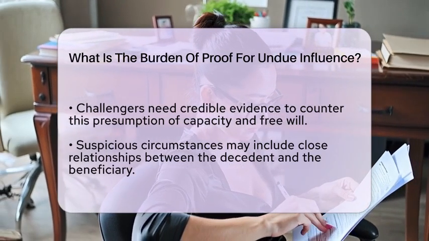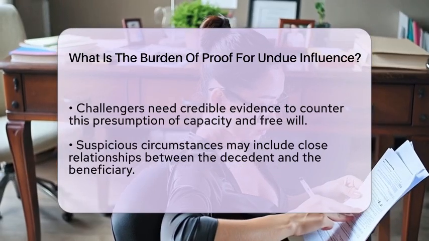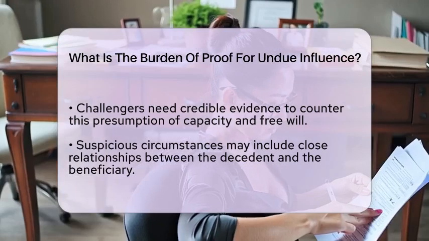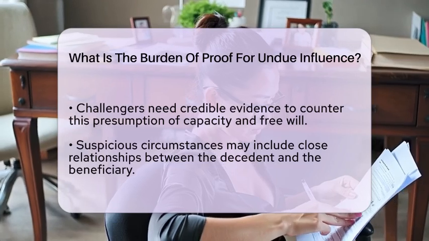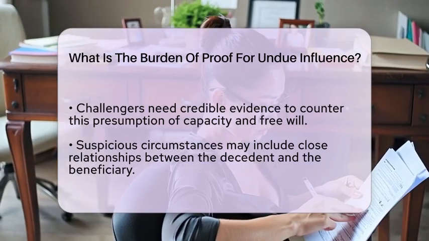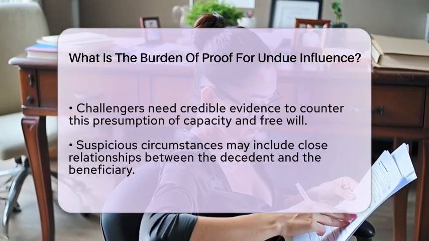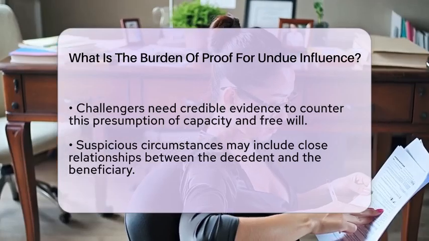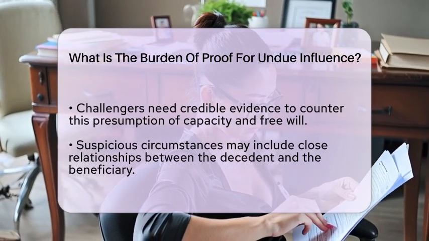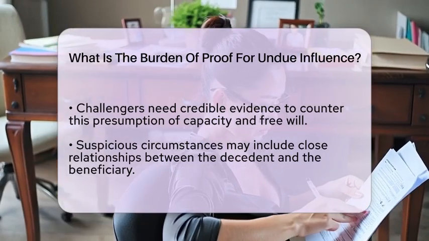In some cases, if the beneficiary is in a confidential relationship with the decedent and there are suspicious circumstances, the burden of proof may shift. This means the beneficiary may need to prove that there was no undue influence involved. However, this is more of an exception than a standard rule. Proving undue influence can be quite challenging.